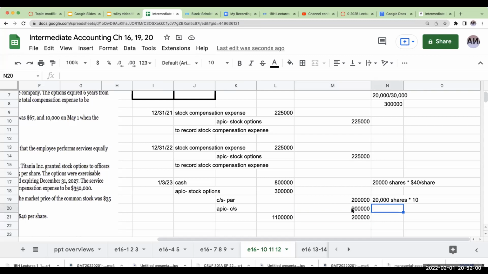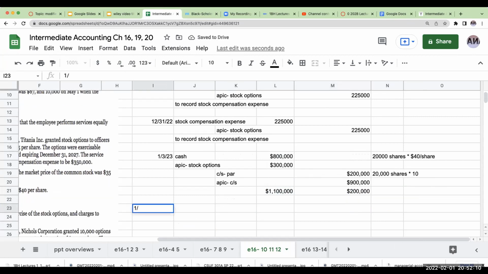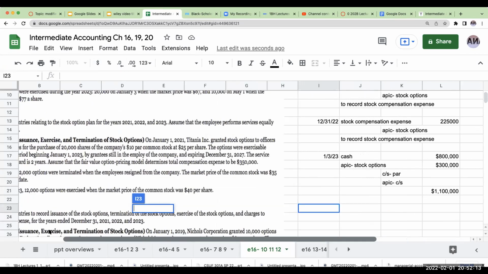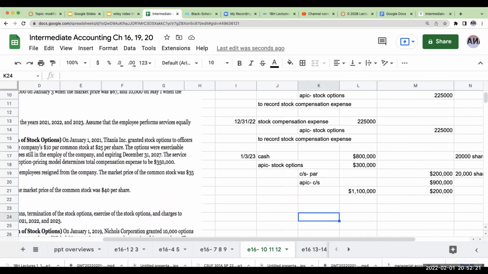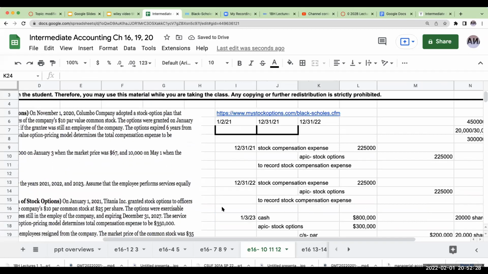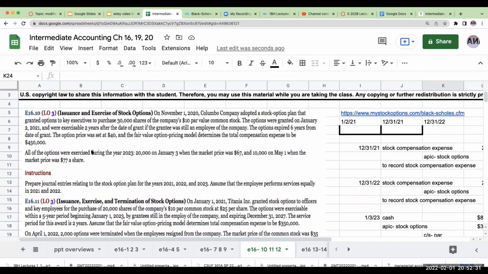The other part over here is now we're going to look at what happens on the second exercise. Let's see here, on May 1st, when the market price was 77 a share, I don't really care about that. So on 5/1/23, I'm receiving cash. Again, I'm going to be getting a check for 10,000 shares at 40.